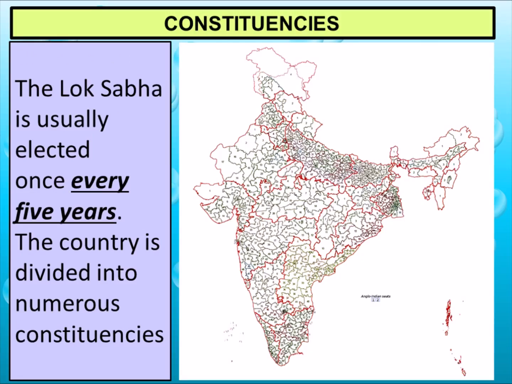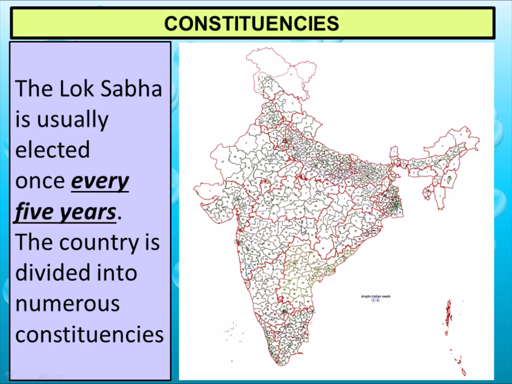Constituencies, what are these? The Lok Sabha is usually elected once every 5 years, meaning after every 5 years we will have to elect again. The country is divided into numerous constituencies. As you can see, there are 545 MPs in the Lok Sabha.